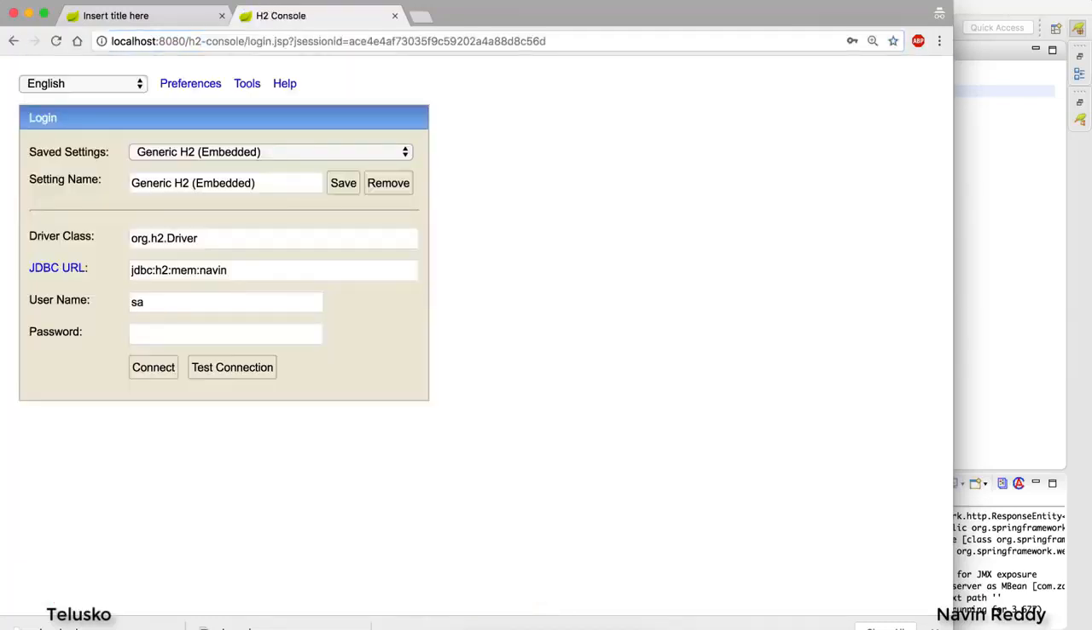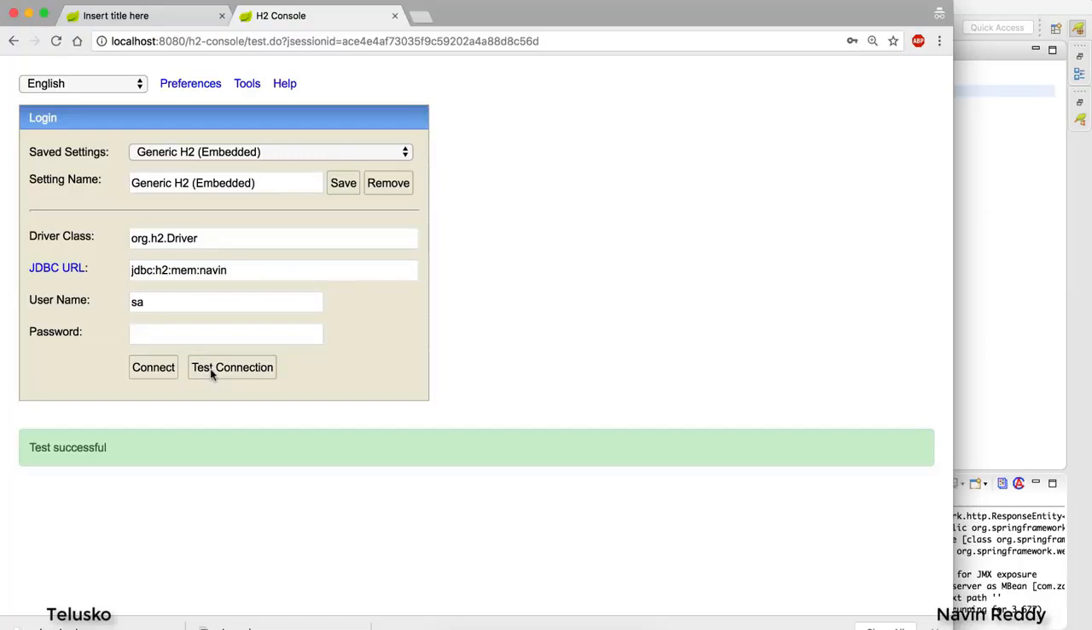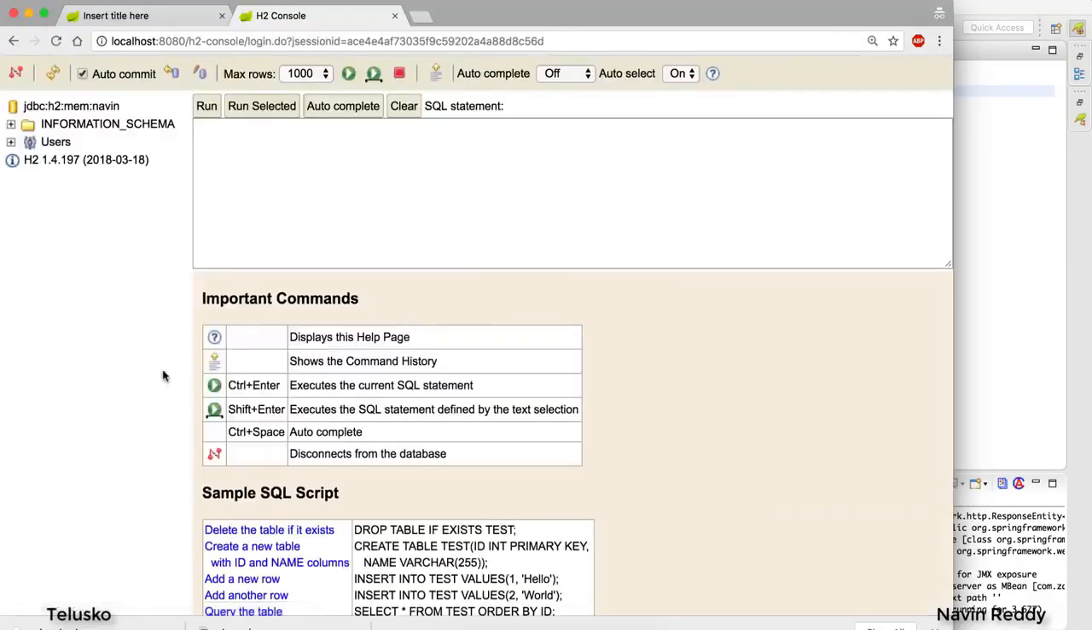It will give you a login page. Now it will say driver name. It will specify JDBC URL. Now there is something which you have configured in your database, right? This is what you have mentioned in the application. The username, which is SA, don't change the username, don't change the password, because we don't need a password there. And simply click on test connection. And you can see test successful, right? So you are ready to go ahead. Click on connect, and this is where your database is.